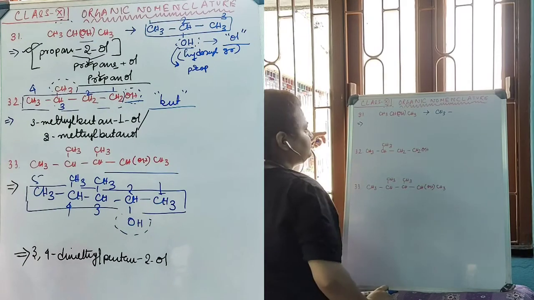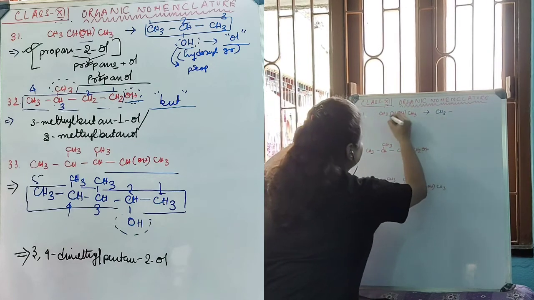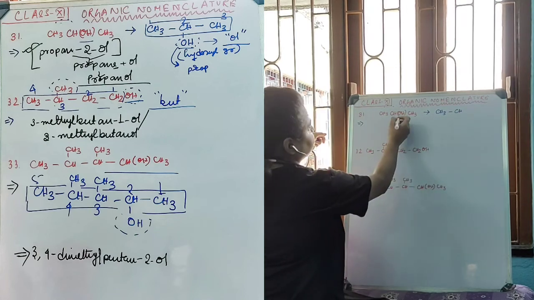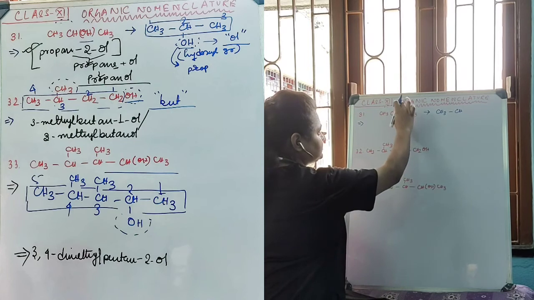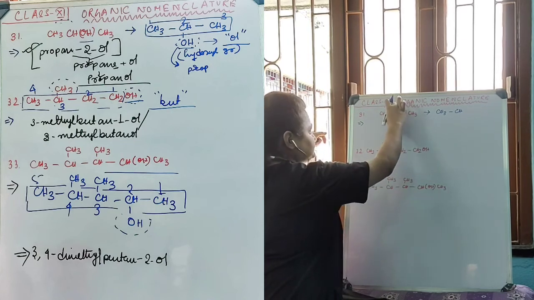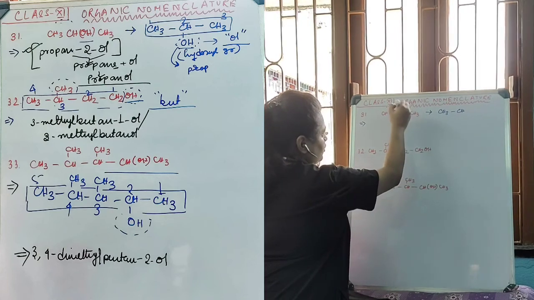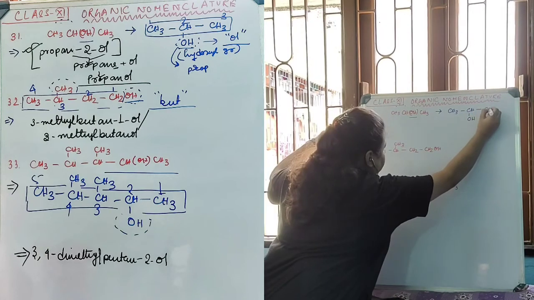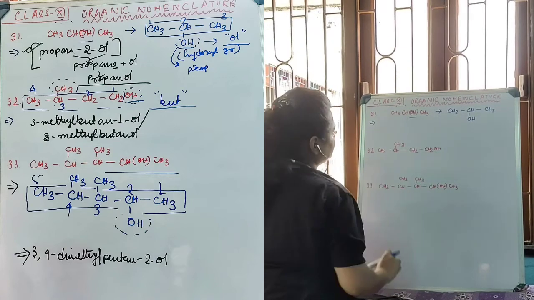This compound was written in a molecular formula way. Let's try to write it in a skeleton structural way. CH3 is attached with CH. CH having OH whole bond. This whole bond means that when OH or a functional group is written after a carbon, that means the functional group belongs to the previous carbon. That is, the OH is written after CH. Therefore, OH will be written with a bond from CH. Then a bond with CH3. This is the structural formula of this particular compound.